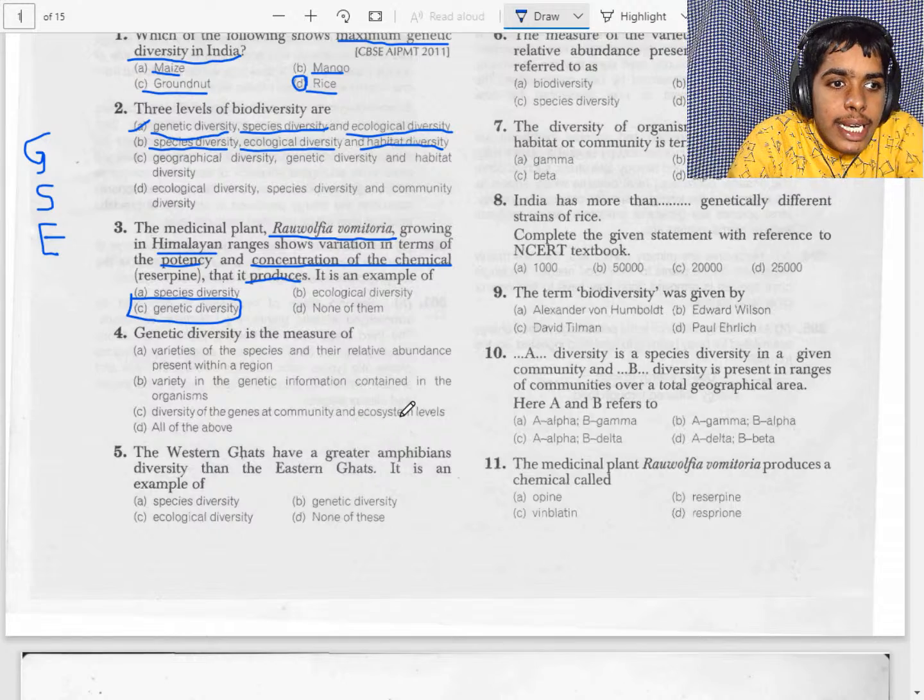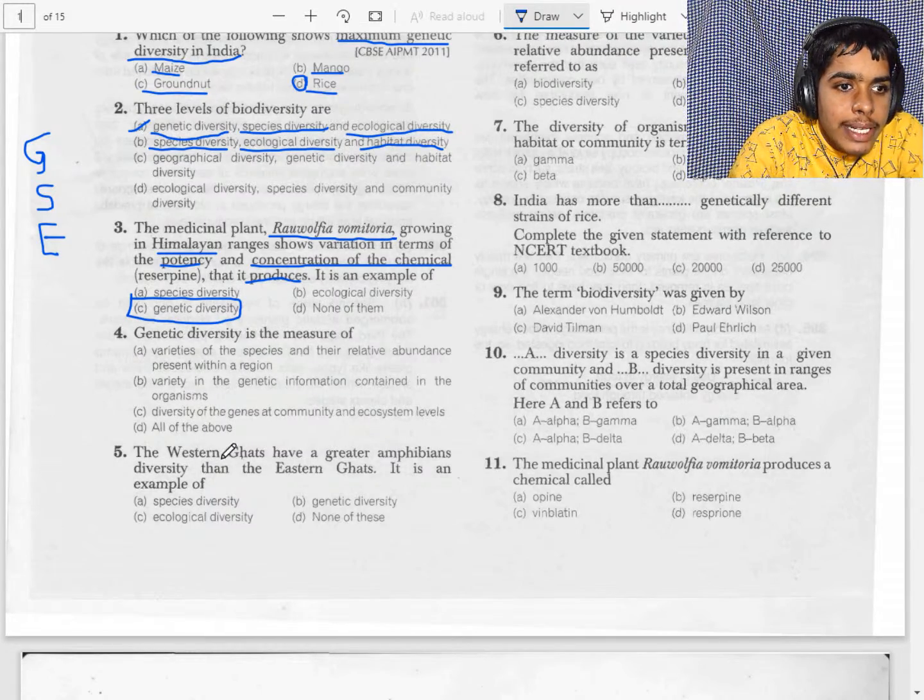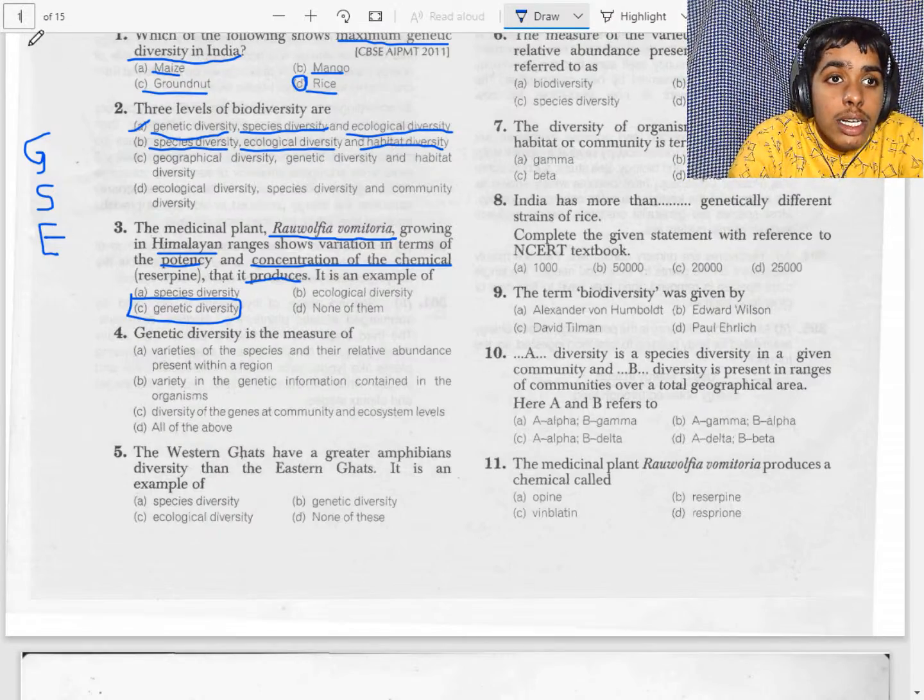Genetic diversity is useful in adaptation to the change in environmental conditions. Medicinal plants show variation due to the genetic diversity. Okay, so we got the third question right also.